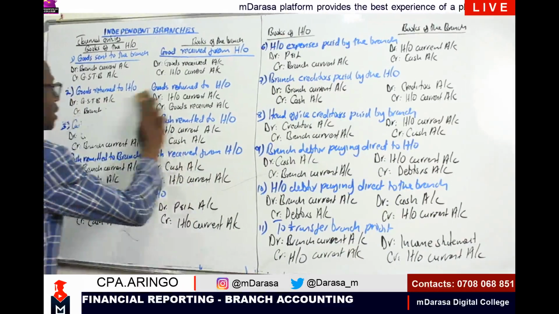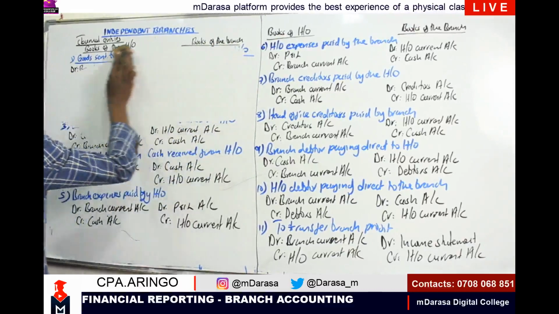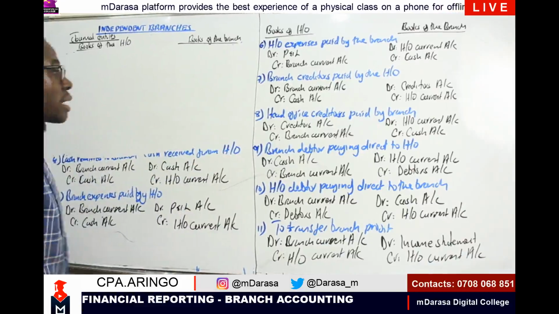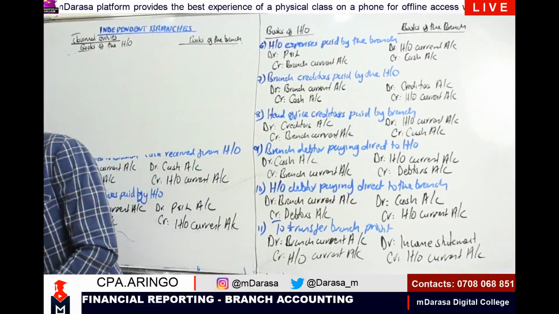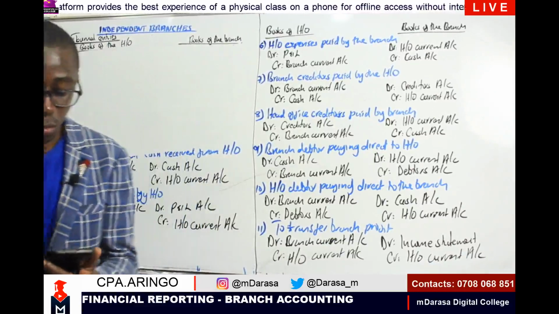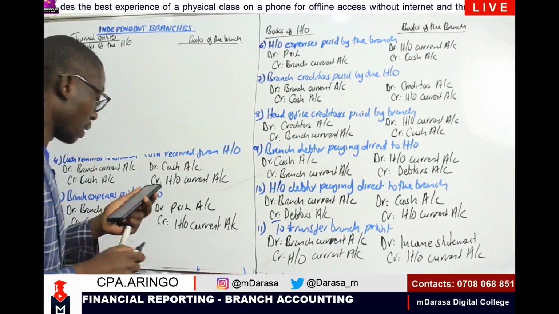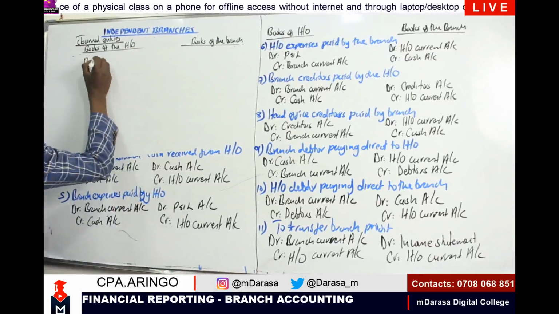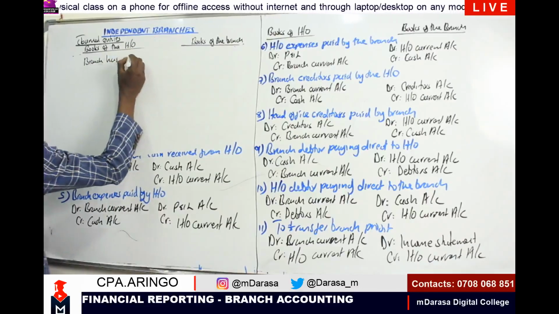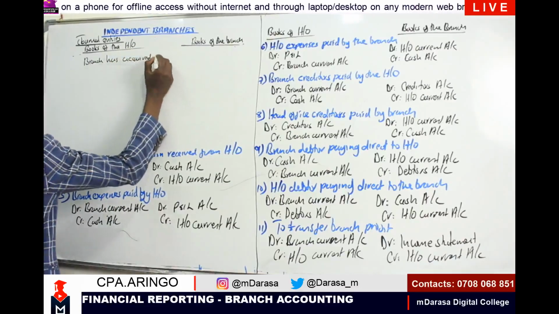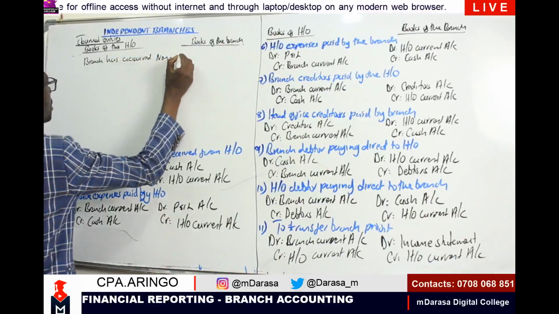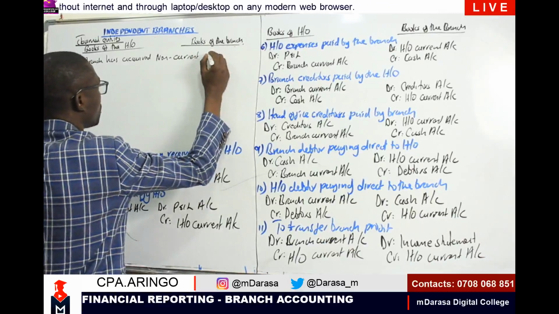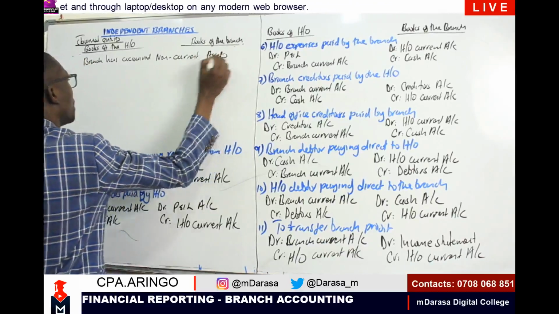In this case, we have purchased our non-current assets. In the event that we purchased our non-current assets, my good students, this will be our entry. When the branch has acquired a non-current asset, and it is a policy of the firm that this account should be maintained by the head office, these will be our entries to consider.